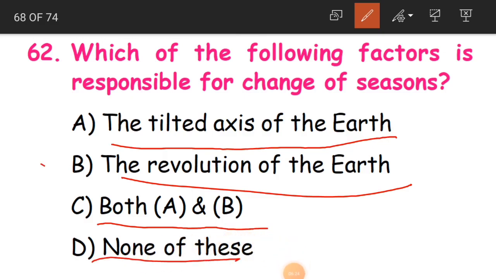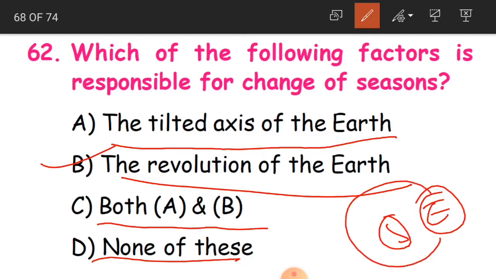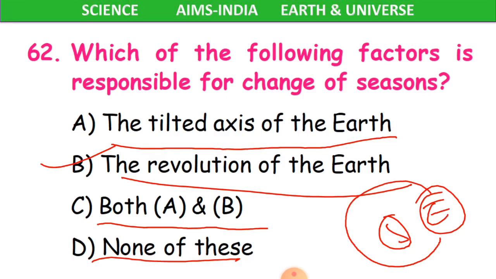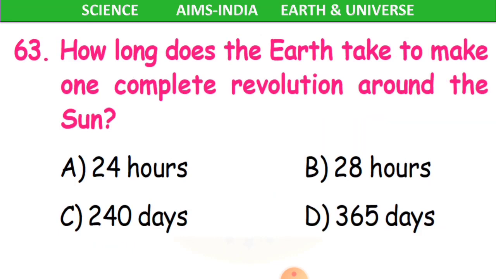So the answer is B, children, the revolution of the Earth. As the Earth is revolving around the sun, so we are having the change of seasons. Okay, children, clear? Now 63rd one.